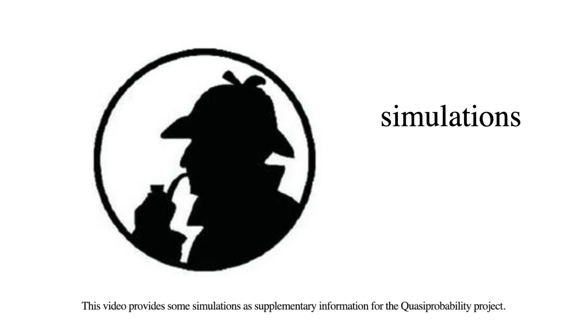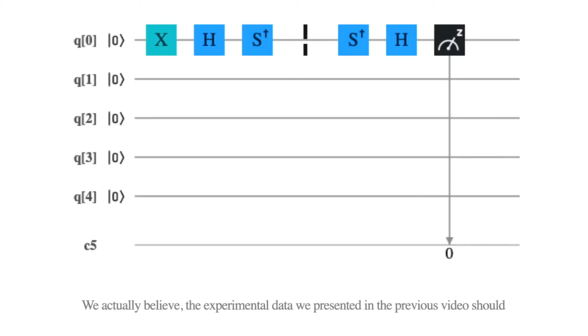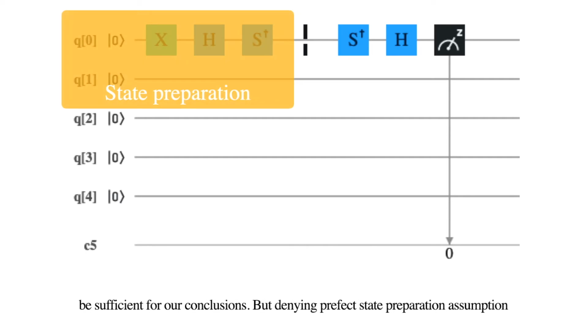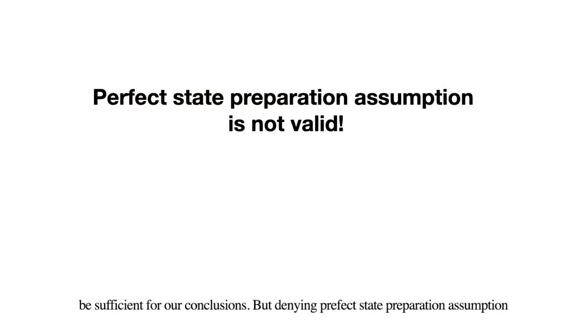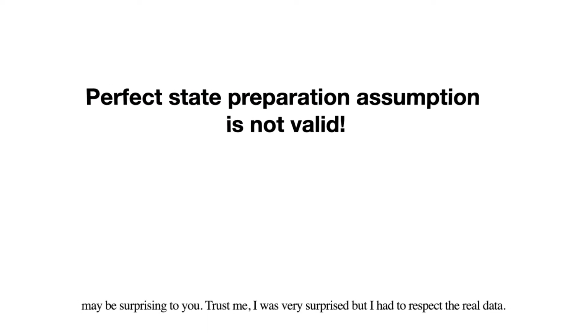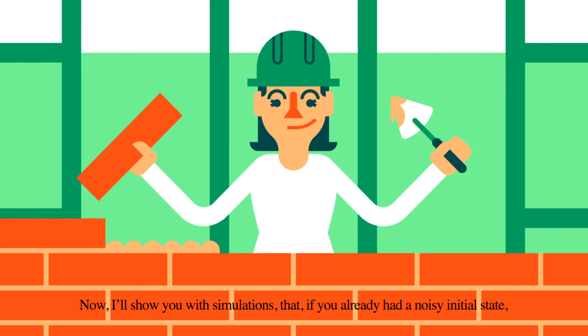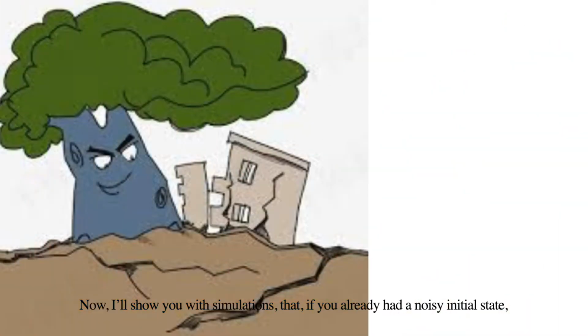This video provides some simulations as supplementary information for the Quasiprobability project. We actually believe the experimental data we presented in the previous video should be sufficient for our conclusions, but denying the perfect state preparation assumption may be surprising to you. Trust me, I was very surprised, but I had to respect the real data. Now, I'll show you with simulations that if you already had a noisy initial state, you won't get good correction with only readout error mitigation.